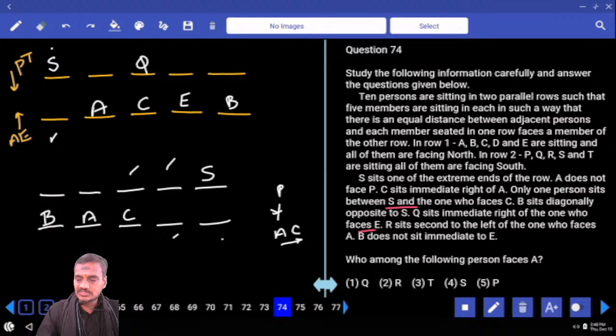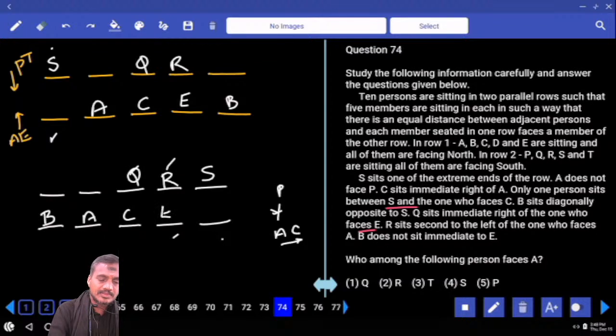Next, R sits second to the left of the one who faces A. R is seated second to the left of the one who faces A. If R is here, Q must be here. Now if Q is here, E is here. Then A and P are not opposite, so P is here, and P, Q, R, S, and T are placed. Among A, B, C, D, D is the person left out.